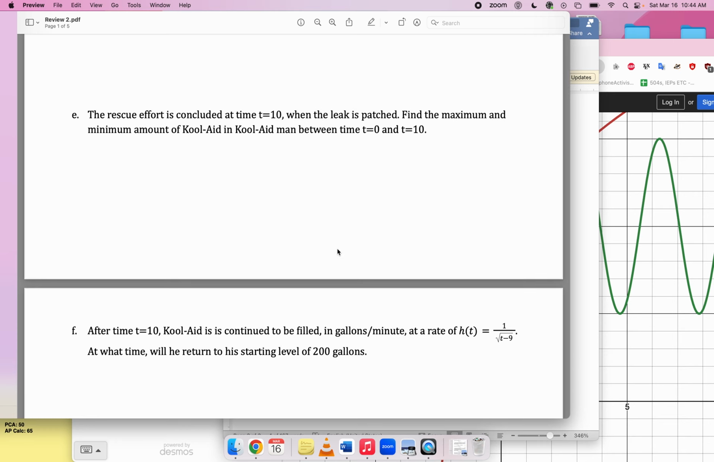This problem goes on and on. The rescue effort is concluded at time t equals 10 when the leak... Oh, I thought it was going to say the rescue effort is concluded when the Kool-Aid Man just died or they gave up or something, but it seems like they fixed him up. The rescue effort is concluded at time t equals 10 when the leak is patched. Find the maximum and minimum amount of Kool-Aid in Kool-Aid Man between time t equals 0 and 10.